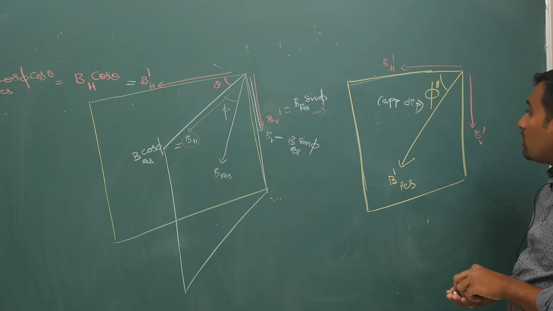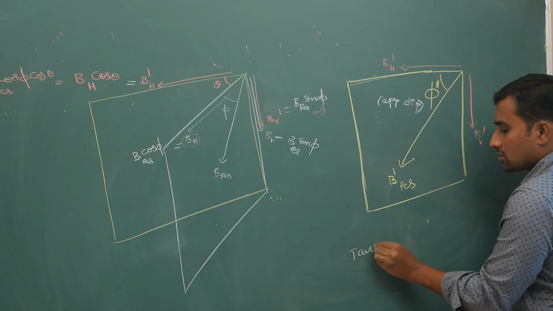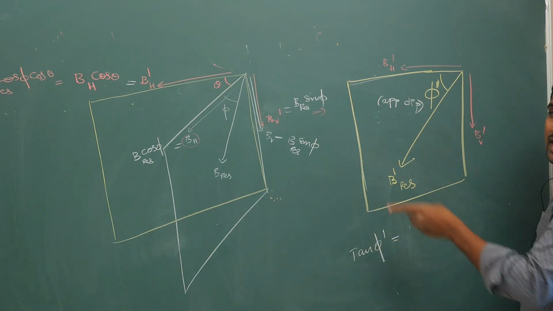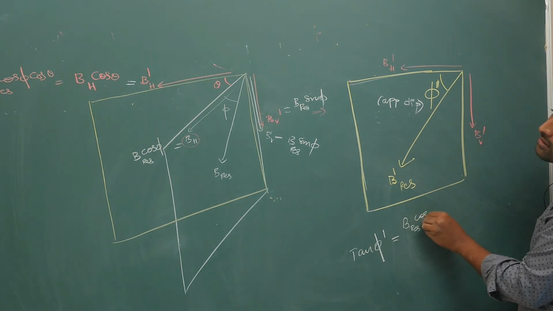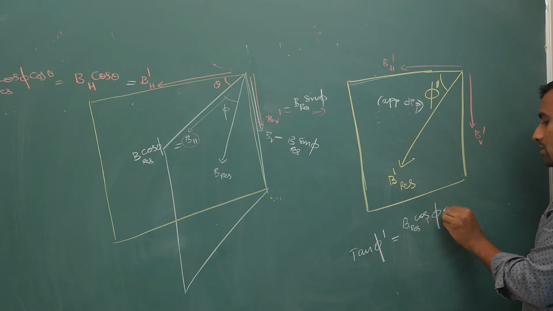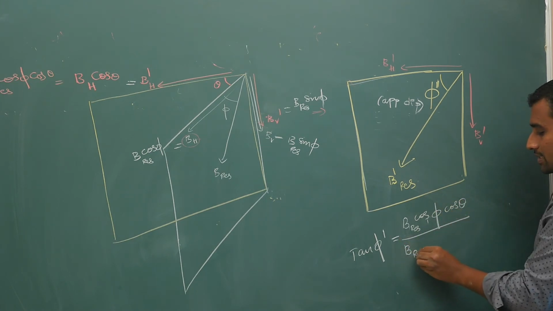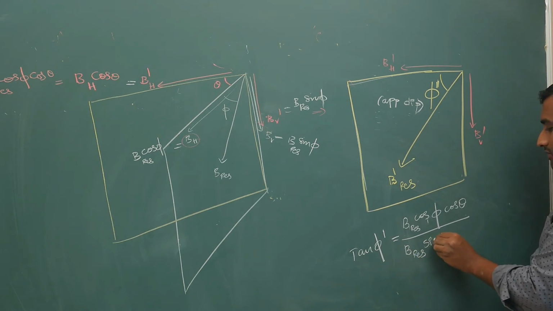Okay, now your tan phi dash, the apparent dip, is BV dash by BH dash. How much is it? B resultant cos phi cos theta by B resultant, and sin phi.